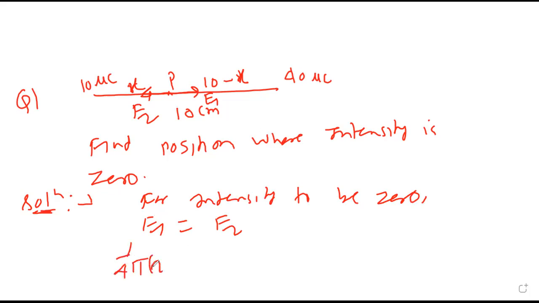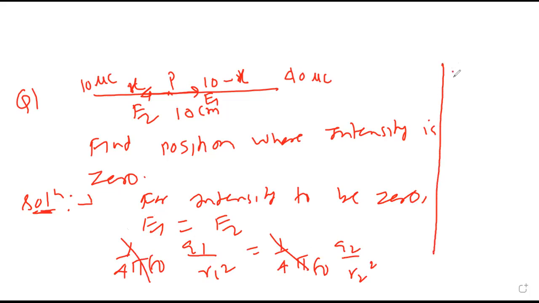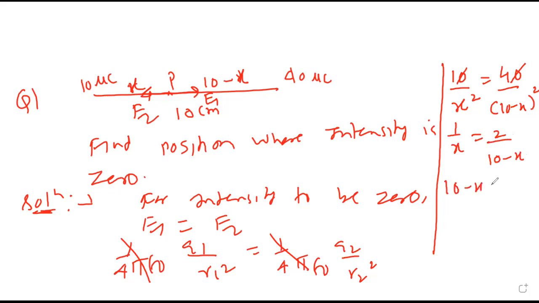So 1 upon 4 pi epsilon, Q1 upon R1 squared, should be 1 upon 4 pi epsilon, Q2 upon R2 squared. This will get cancelled. So Q1 is 10 microcoulomb upon R1, which is x. Q2 is 40, R2 is 10 minus x, squared. When you take the square root, 1 by x is 2 upon 10 minus x. So 10 minus x is 2x. 10 equals 3x. 10 by 3 equals x. At this distance, it will become 0.